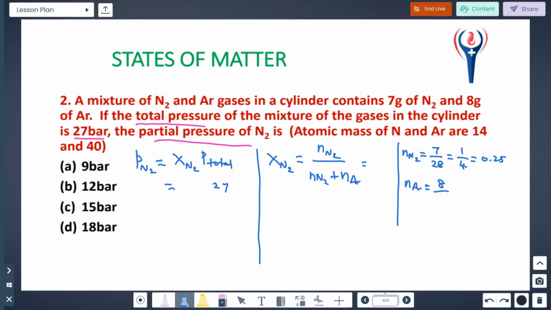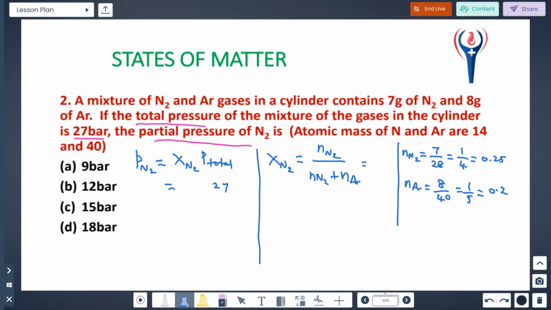Here 40 is given. So 8 by 40 is equal to 1 by 5, which is equal to 0.2. Now you can substitute here.